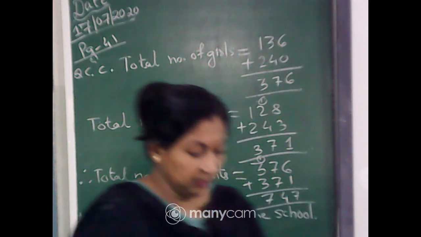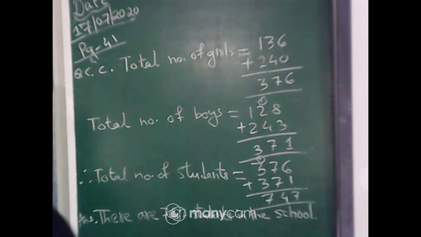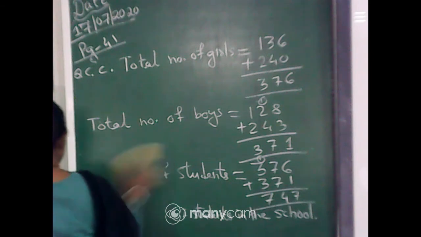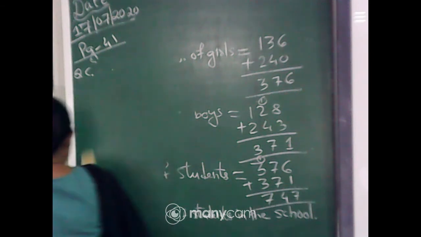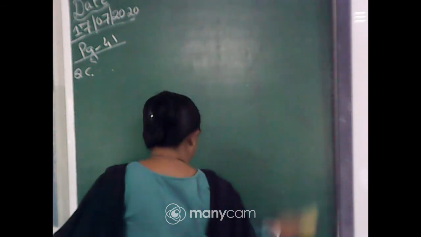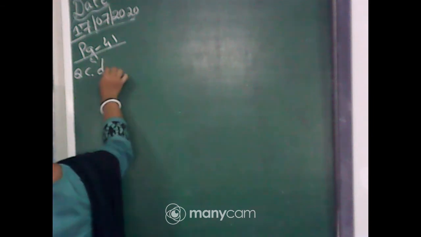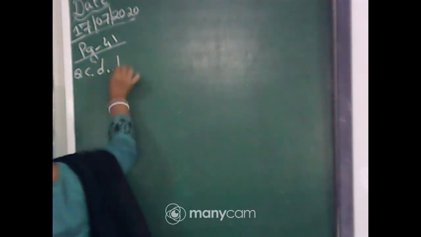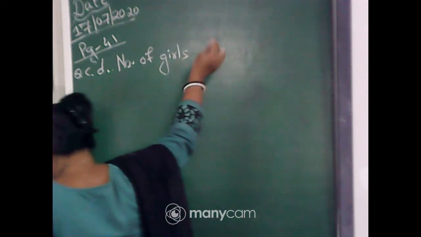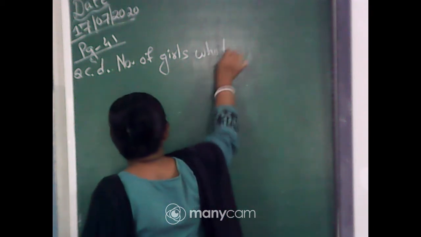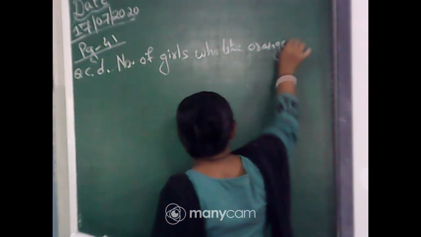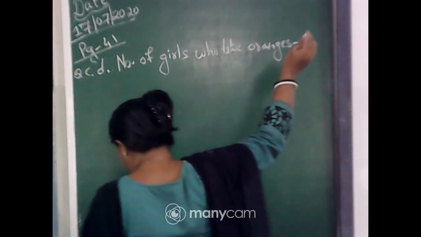Okay, start writing. This is question number C, option number D. Number of girls who like oranges is equal to 136.